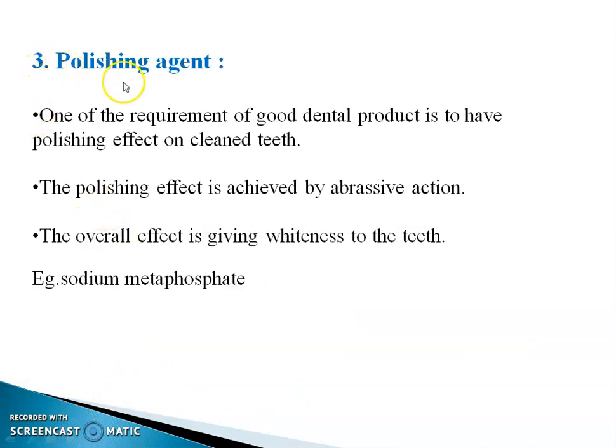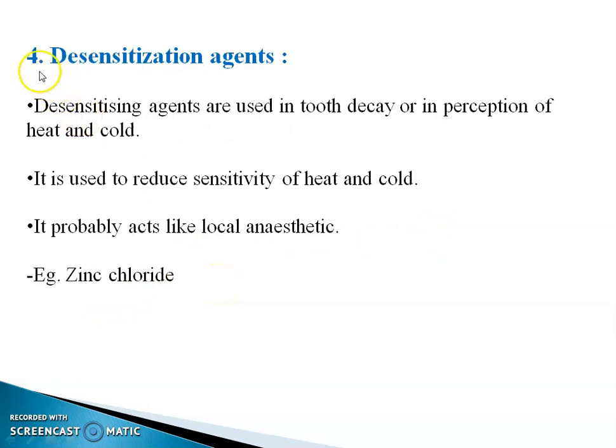Third type is polishing agent. One of the requirements of a good dental product is to have a polishing effect on clean teeth. The polishing effect is achieved by abrasive action. The overall effect is giving whiteness to the teeth, for example, sodium metaphosphate.